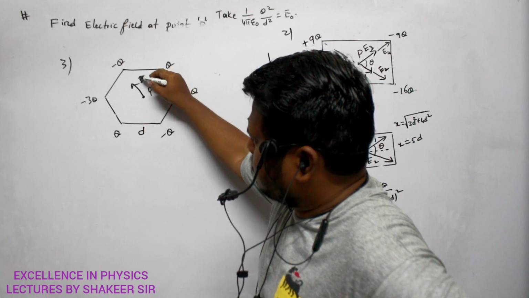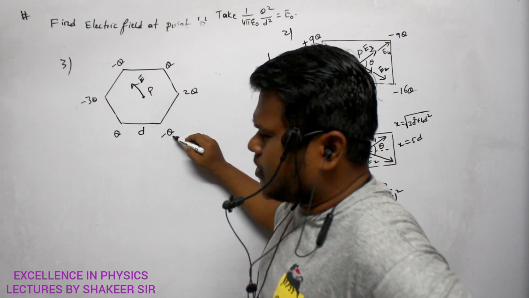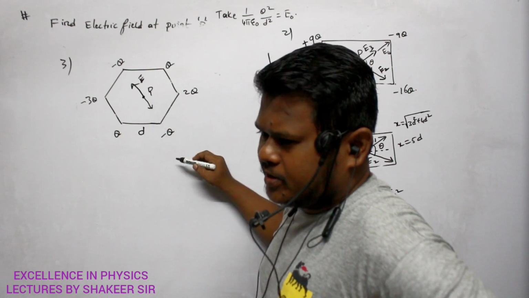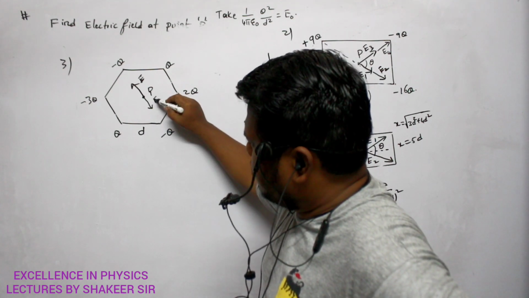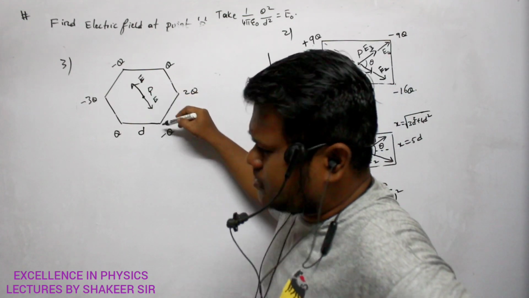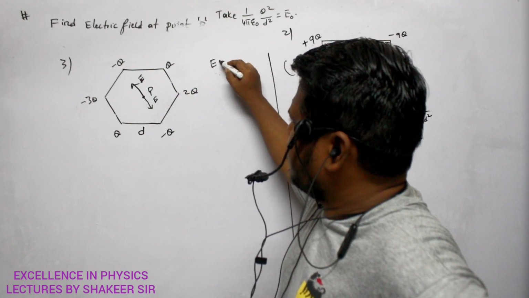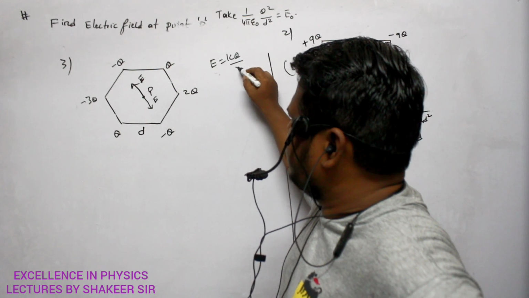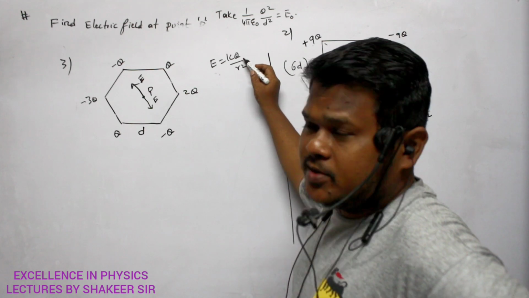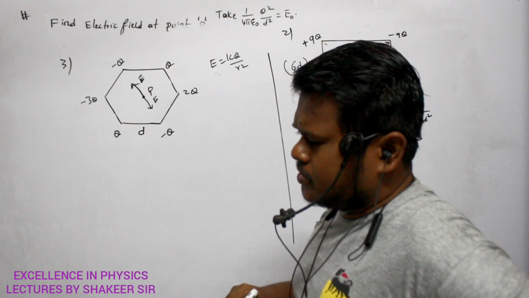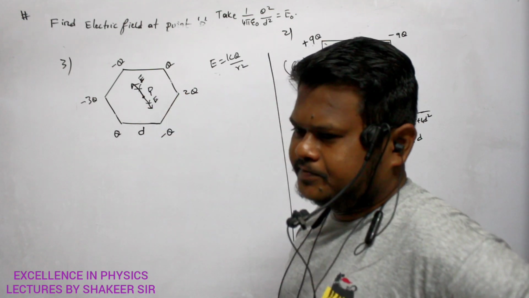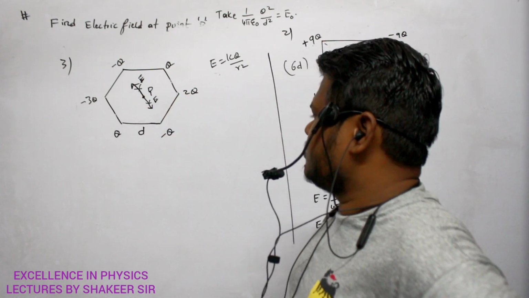And then what is the amount of electric field due to this minus q? Again in the same direction, no? That is in the opposite direction. Clear? So here also the electric field will be E only. What is the reason? Charge is the same, distance is also the same. So what is the E value? E is equal to kq divided by r square, no? K means 1 by 4 pi epsilon naught. So charge is the same, distance is the same. So can I say that these two electric fields will get cancelled with each other? Definitely they will get cancelled with each other.